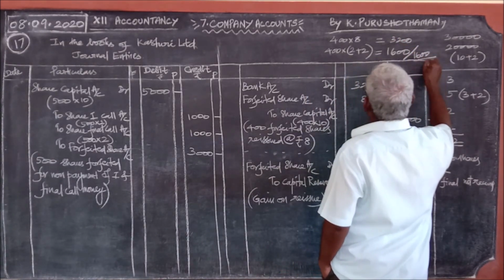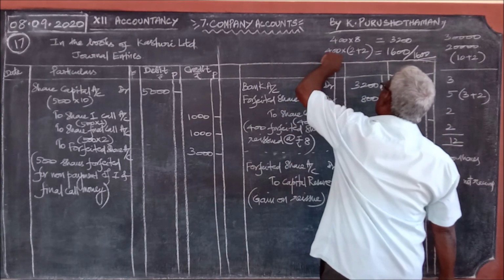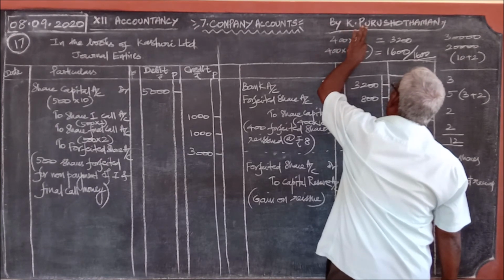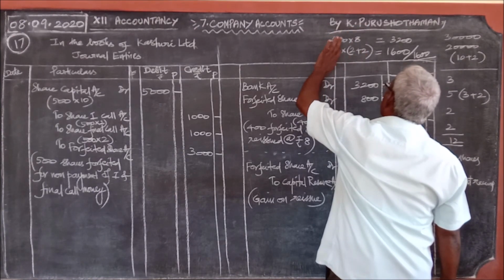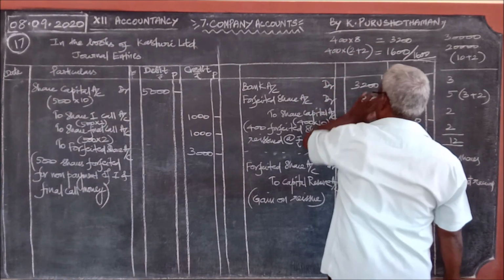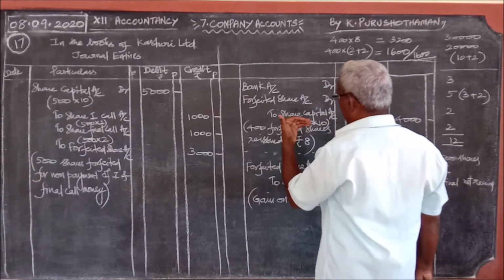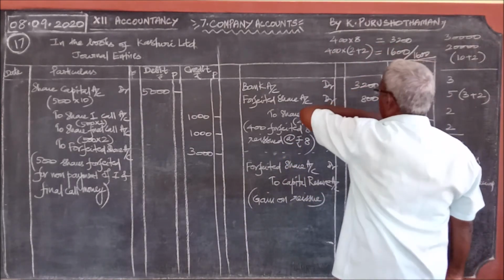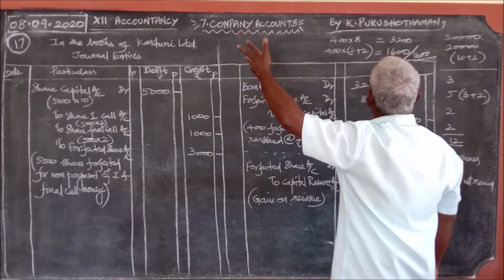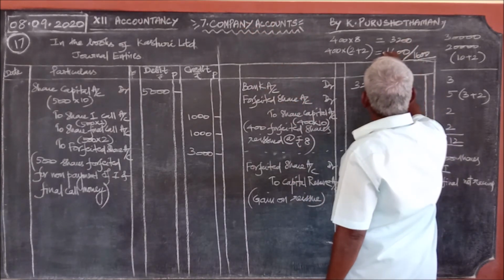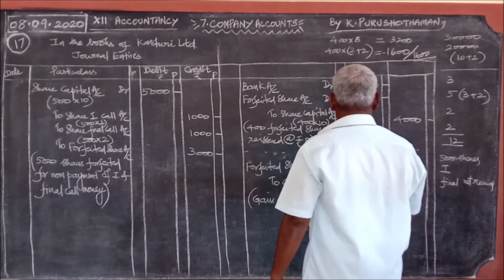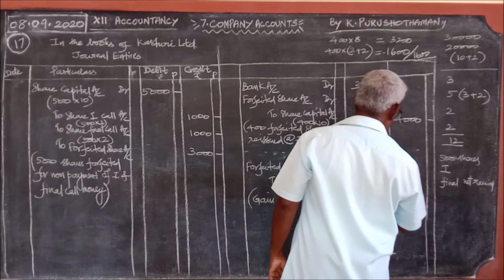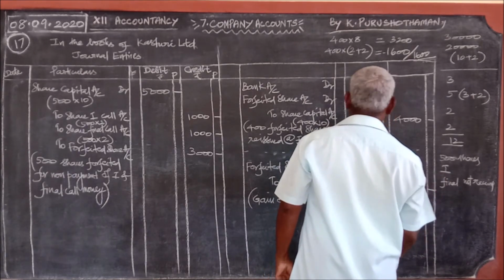1600 rupees. So, if the 400 shares go, first call money 2, final call money 2, therefore 1 share 4 rupees pending. So, for 400 shares, 400 into 4, 1600. But actually, the 400 shares were reissued at the rate of 8, therefore 3200. How much excess money was received? 3200 minus 1600, therefore 1600 rupees was received as gain by the company.